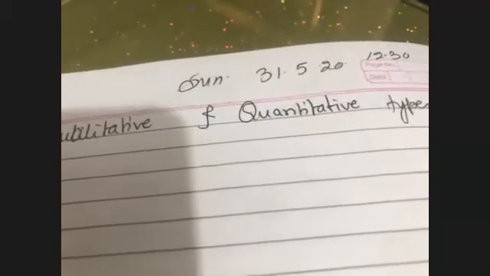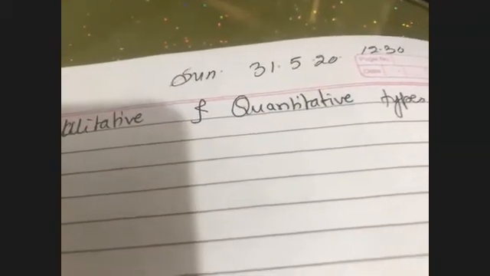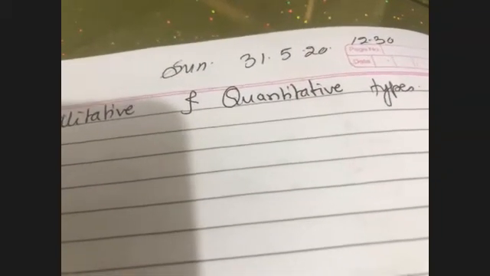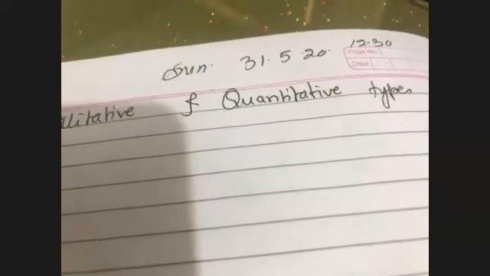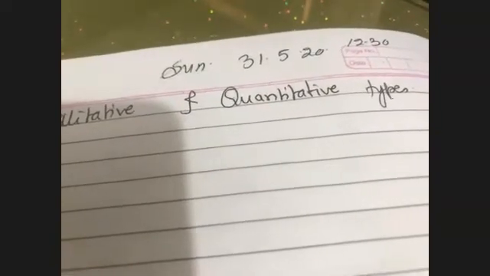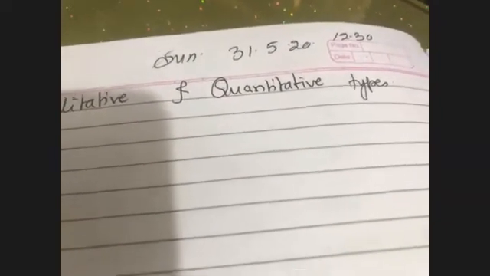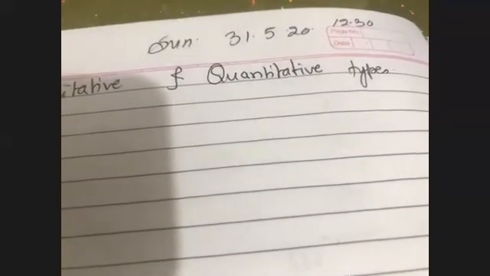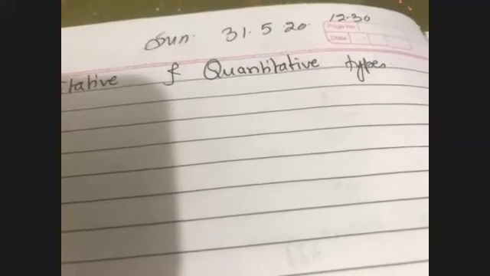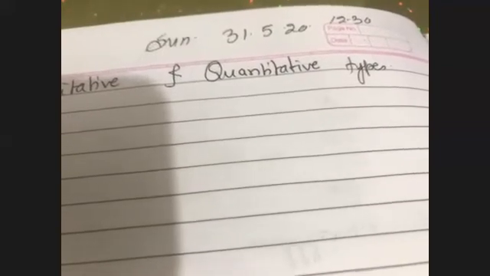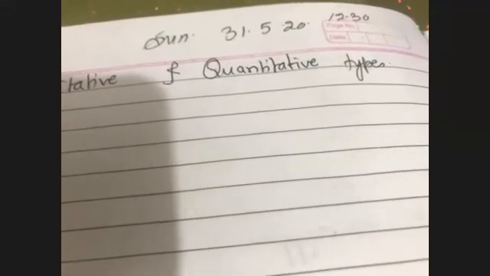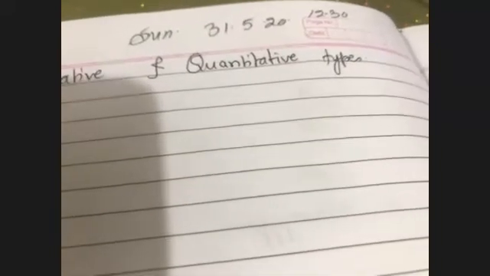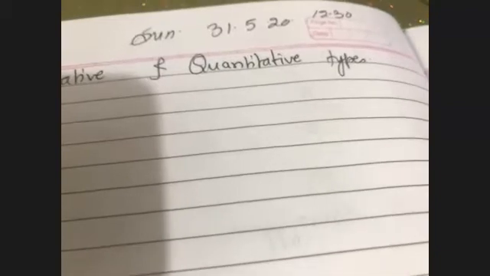Mendel had seen pea plant. In pea plant, he saw the color of the seed. It was either yellow or green. He saw the shape of the seed. Either it was round or it was wrinkled. He saw the height of the plant. Either it was tall or it was dwarf. Means he saw the quality of that particular thing. And that was standard. He had only two different things.